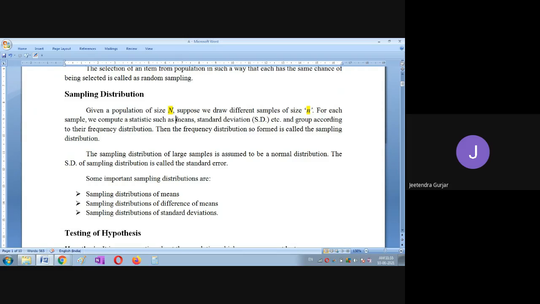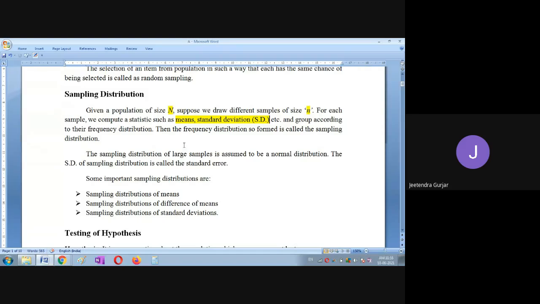This is our main part of the study, students. Please remember this, and group them according to their frequency distribution. I have already given the formula for this, so once again I will repeat it. Then the frequency distribution so formed is called the sampling distribution.